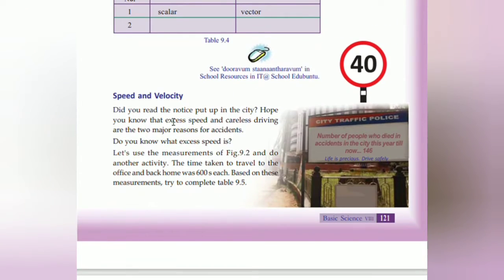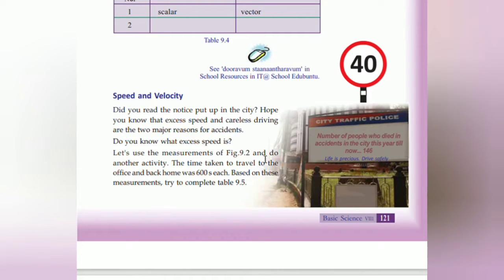Speed and velocity. Did you read the notice put up in the city by the city traffic police? The notice board says the number of people who died in accidents in the city this year till now is 146. Life is precious, drive safely. Excess speed and careless driving are the two major reasons for accidents. Do you know what this excess speed is?